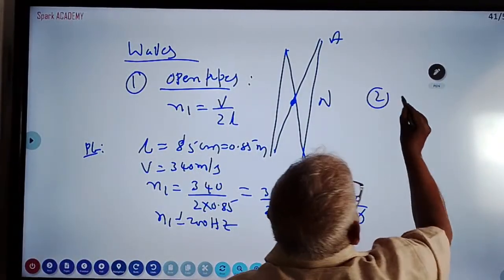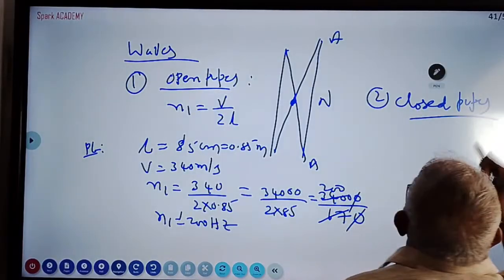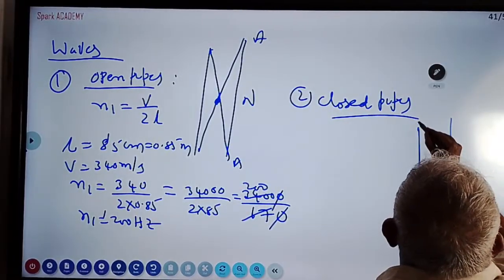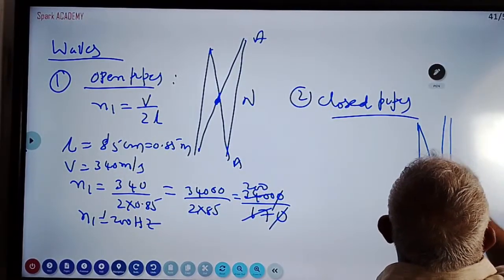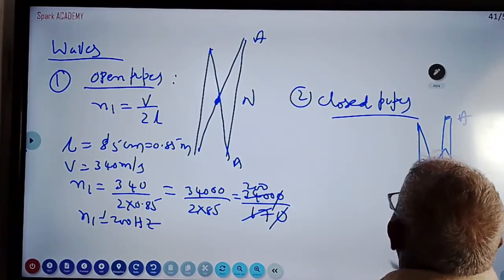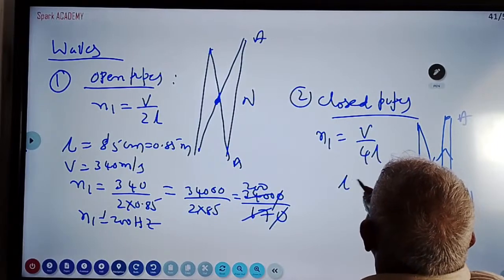Second, closed pipes. I'm telling about closed pipes. Closed pipes derivation is there. When one end is closed, that is called a closed pipe. In this the waveform will come, the initial frequency will come like this. Here antinode is formed, here node is formed. What is the fundamental frequency? V by 4L. L is 70 centimeters.